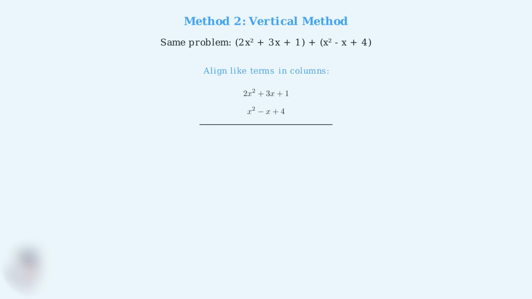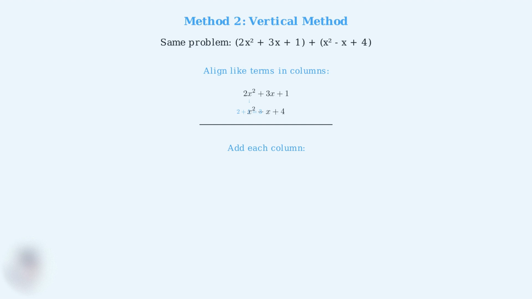Now let's solve the same problem using the vertical method. This method aligns like terms in columns, making it easier to see which terms to combine. We write the first polynomial on top, then align the second polynomial below it so that like terms are in the same column. Now we add each column.